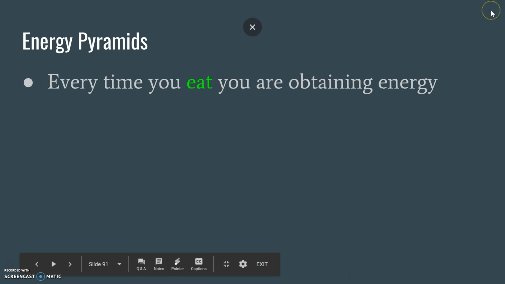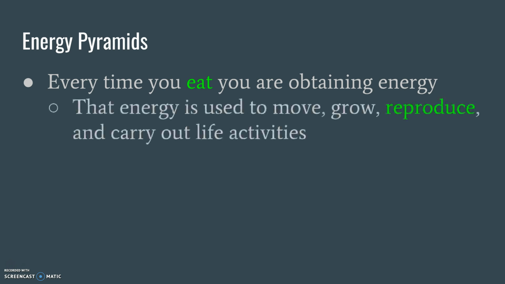So every time you eat, you are obtaining energy. We kind of tricked you on that one quiz, remember, that we said one way you can obtain energy is by sleeping. That's not true. Sure, it recharges your battery, but getting energy only comes from eating. When you're starting to feel down or tired, you're taking an SOL test, and 4 hours later, immediately you're hungry. It's because you burned a lot of energy. Okay, so that energy is used to move, grow, reproduce, and carry out life activities.